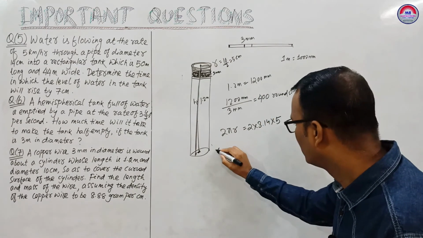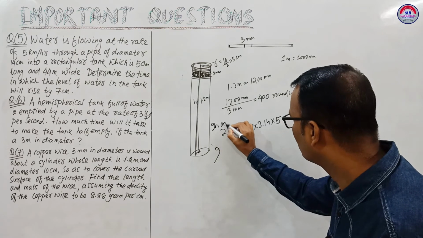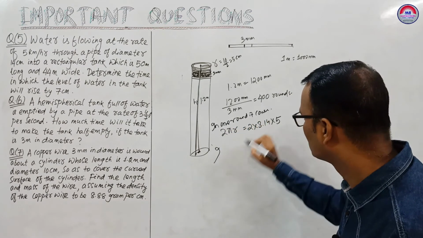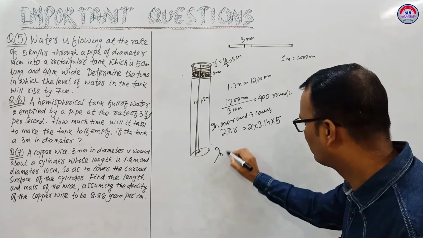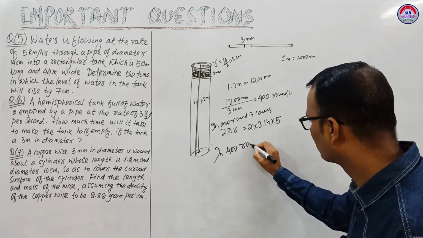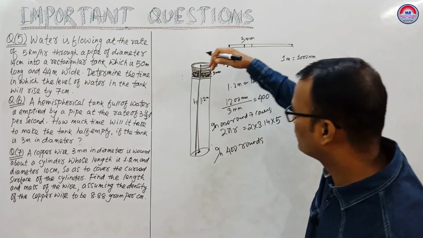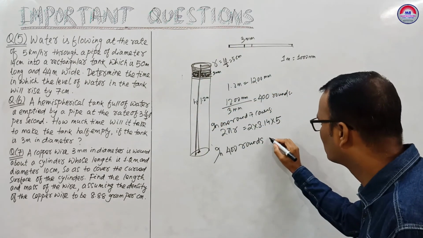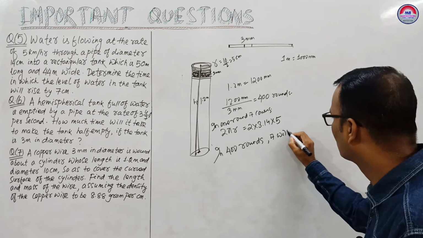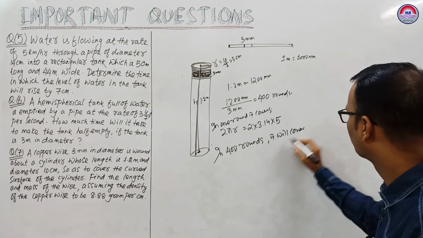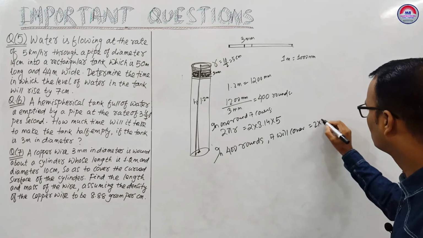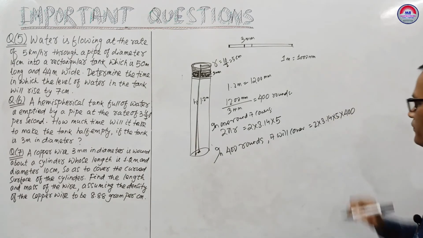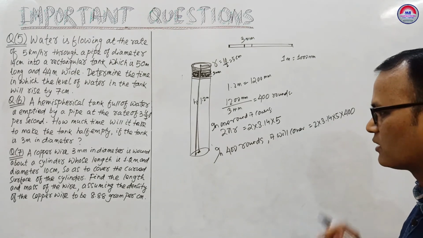In one round it covers 2 pi r, and the total is covered in 400 rounds. In 400 rounds it will cover 2 into 3.14 into 5 into 400 centimeter.